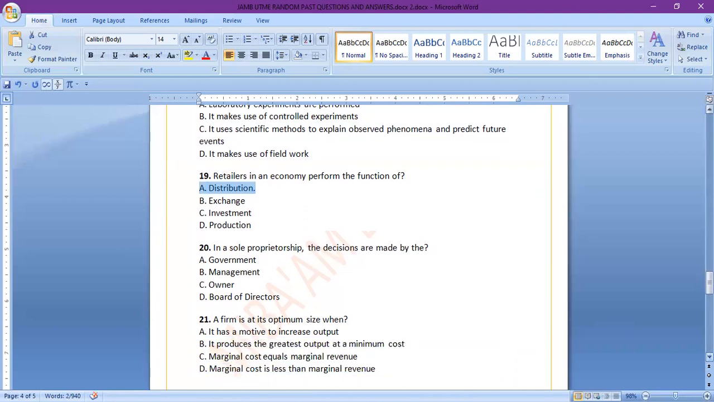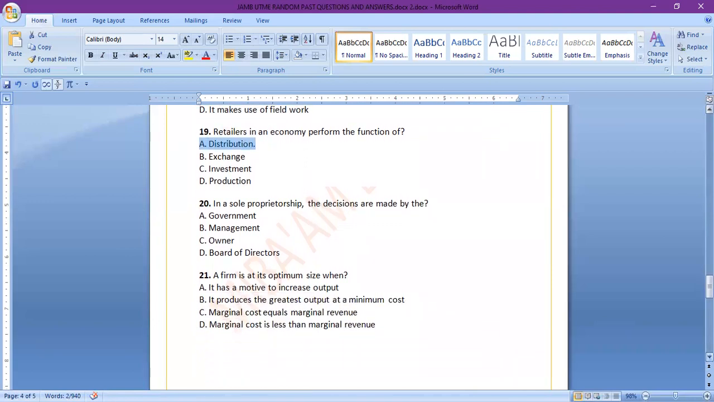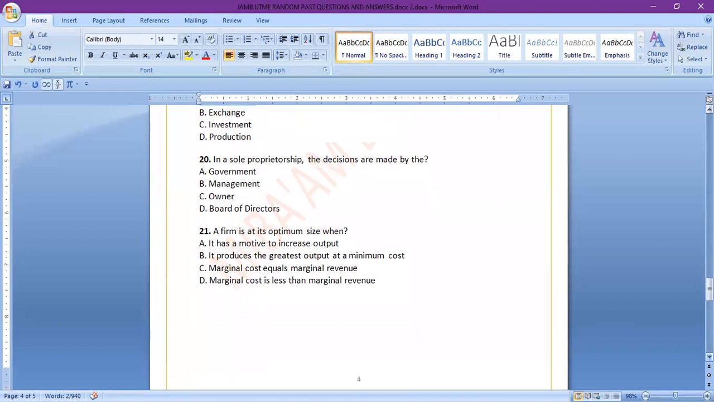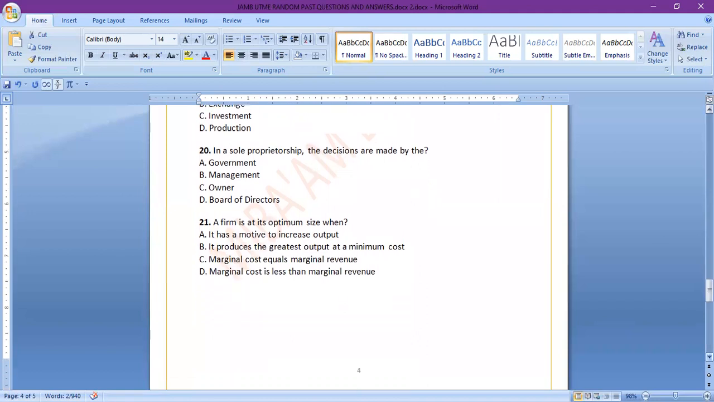All right. We have about 6 more questions to go. Number 20. In a sole proprietorship, the decisions are made by A, the government, B, management, C, owner, D, board of directors. You know what a sole proprietorship is? A small business that is owned by just one person. So it is obvious that it is the owner of the business that will make decisions for the business, since it is a sole proprietorship. A firm is at its optimum size when A, it has a motive to increase output.